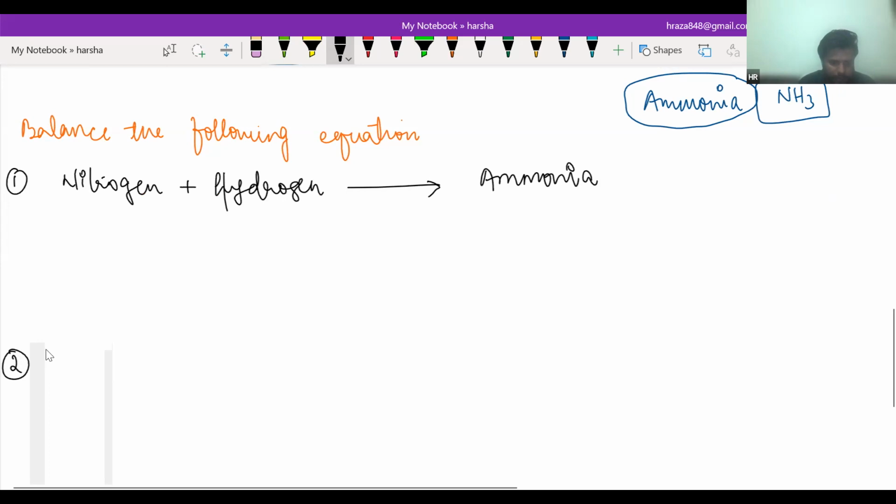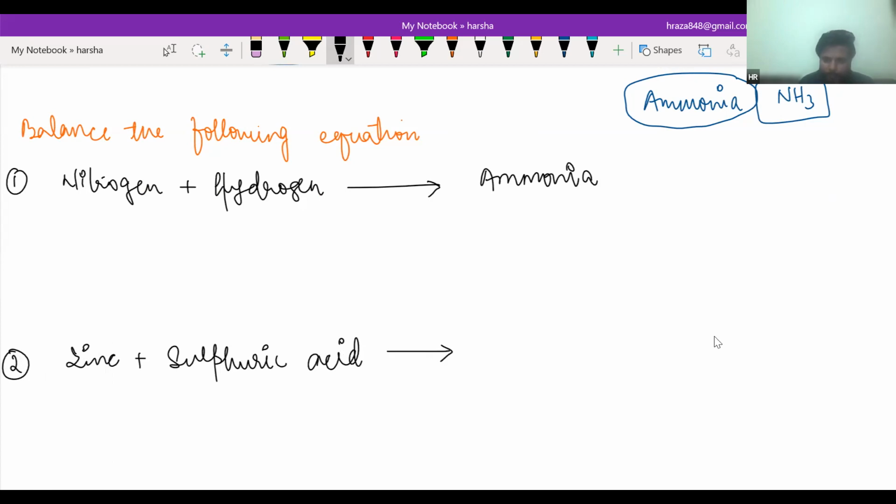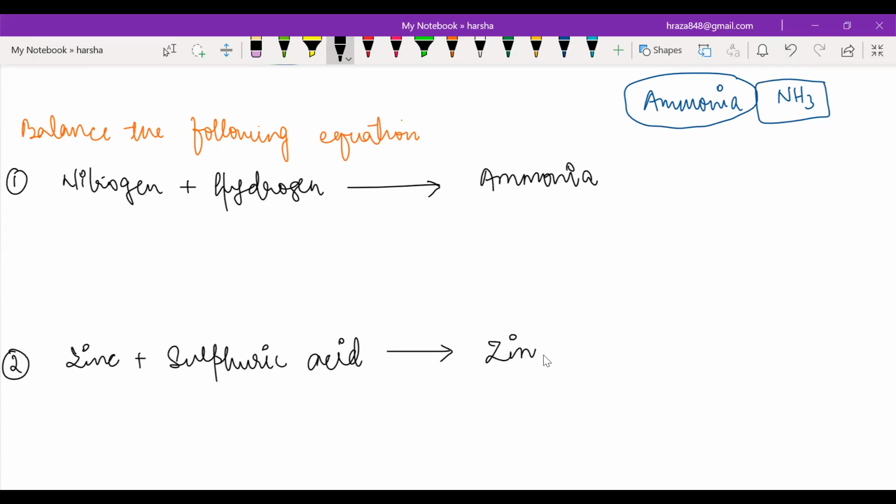Another is zinc plus sulfuric acid. Everyone knows the formula of sulfuric acid. Hamna, Talha, what is the formula of sulfuric acid?